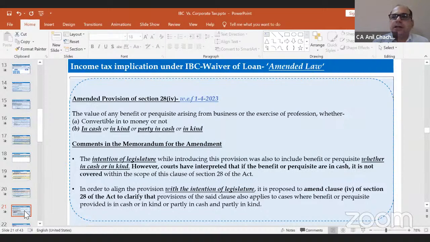So the Mahindra and various other judgments which we discussed in the previous slides, which categorically mentioned that the waiver of loan is a monetary benefit and would be out of purview of section 28(4), are now addressed, because the Finance Act 2023 introduced this amendment clarifying that it would include both, whether in cash or in kind. Now the question is how the income tax will come into play when you write off or get the waiver of a loan from your banker.